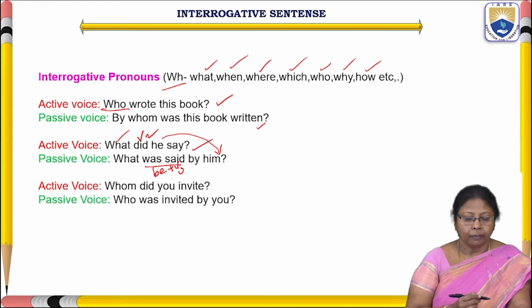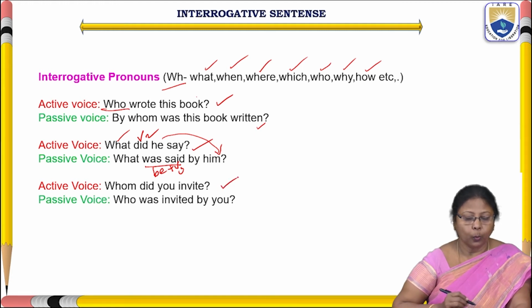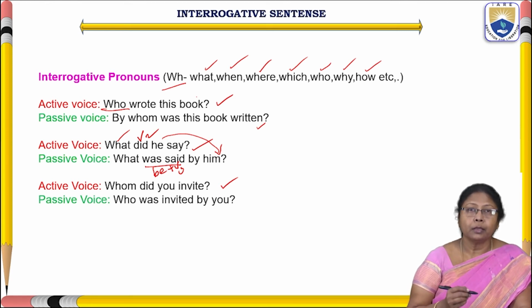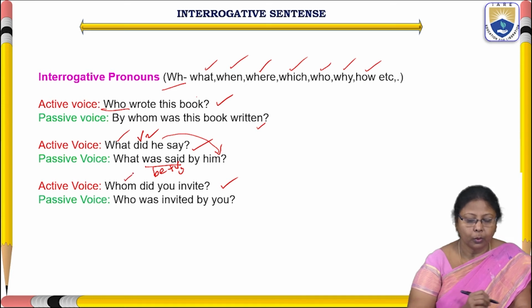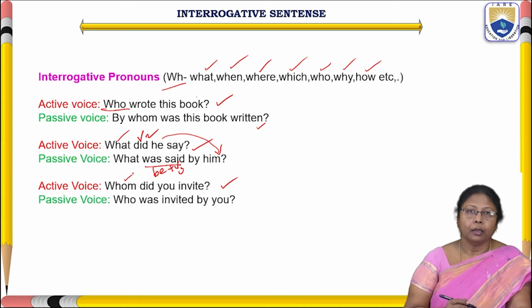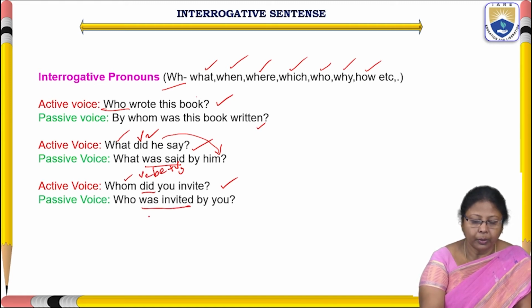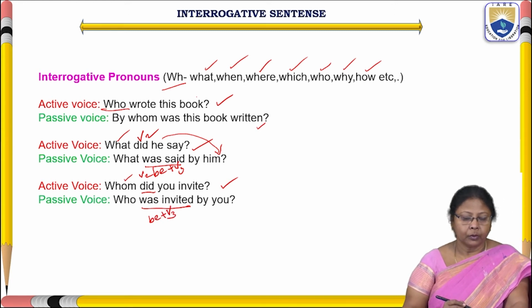Right? And then another sentence started with whom. "Whom did you invite?" A sentence started with the interrogative pronoun whom. Did is again the past tense V2 form. It has turned into was, the be form, plus V3: be plus V3. Okay.